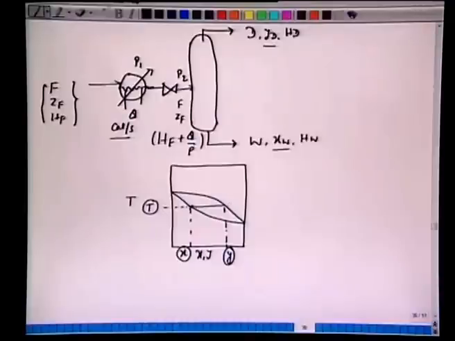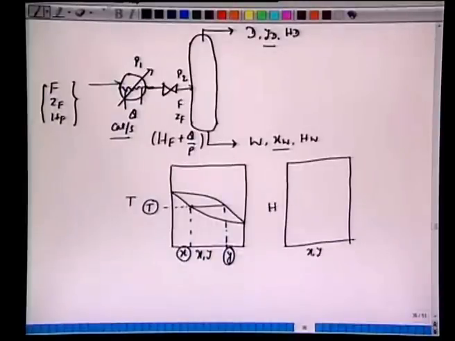So it's an equilibrium, and if we take this projection on Hxy diagram, then we have this x, y, and we have H, liquid enthalpy and vapor enthalpy, and corresponding to these two points we have this tie line, which is y here and x here. So the same mole fractions appear, and this is a tie line on this Hxy diagram, this is a tie line on this Txy diagram.